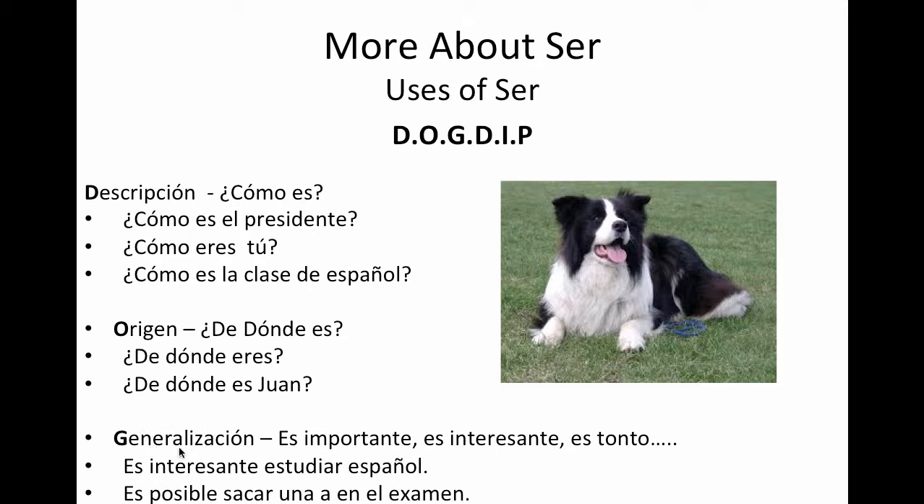Generalization, generalización. Okay, this is just a generalization saying it is important, it is interesting, it is stupid. So, es importante, es interesante, es tonto. Es interesante estudiar español. Es posible sacar una A en el examen.